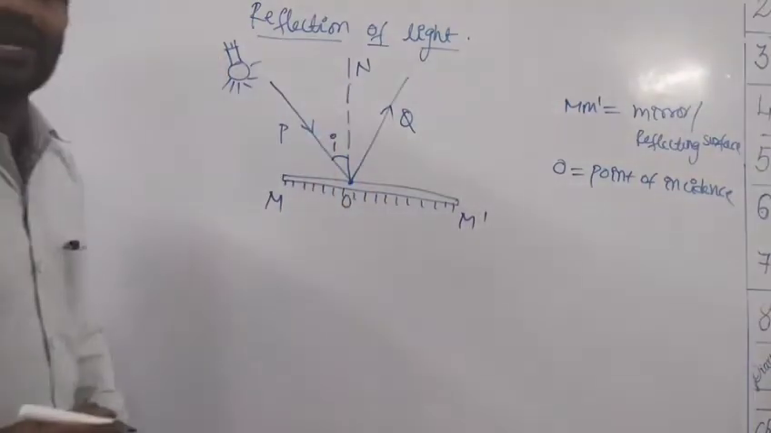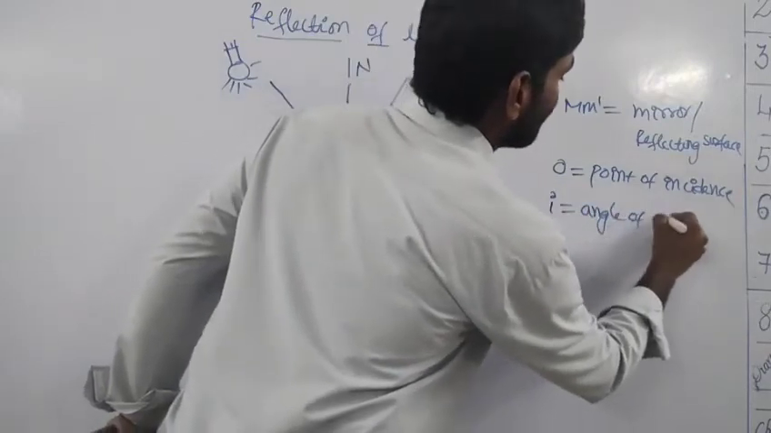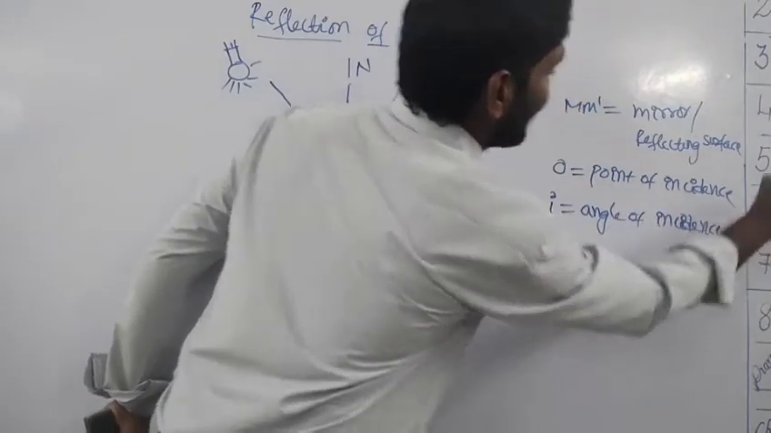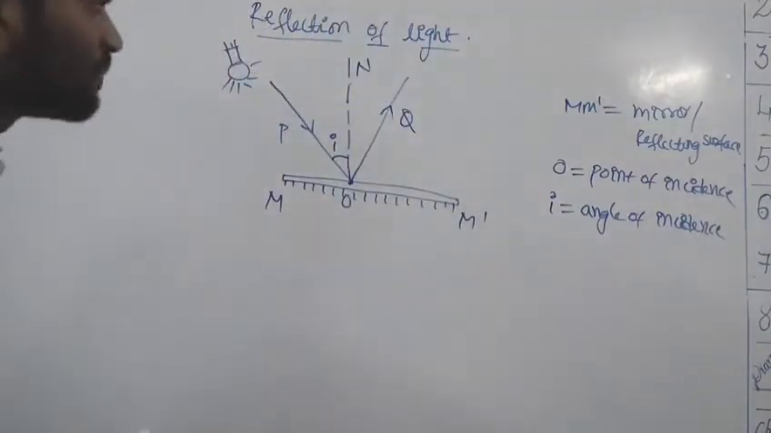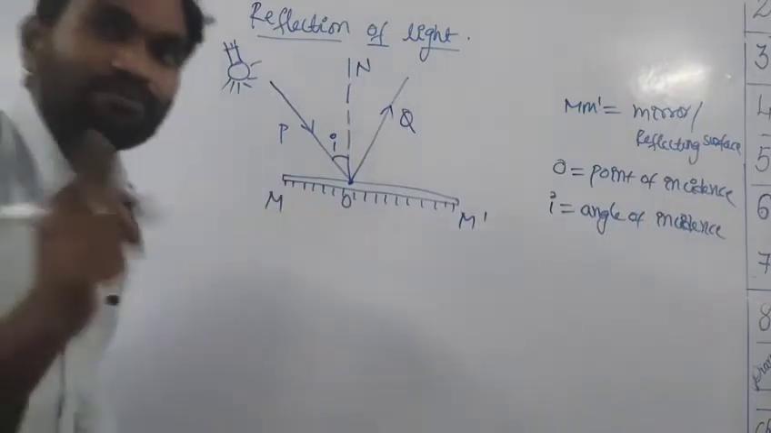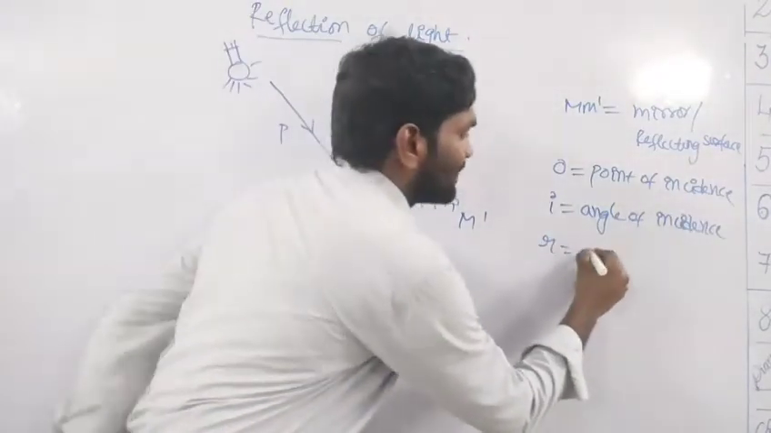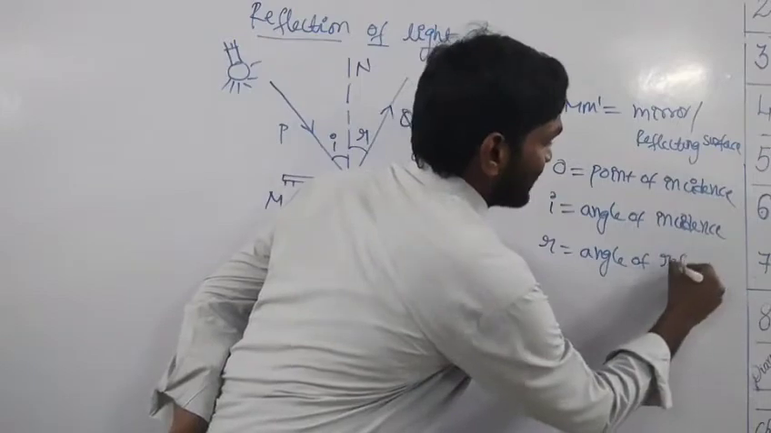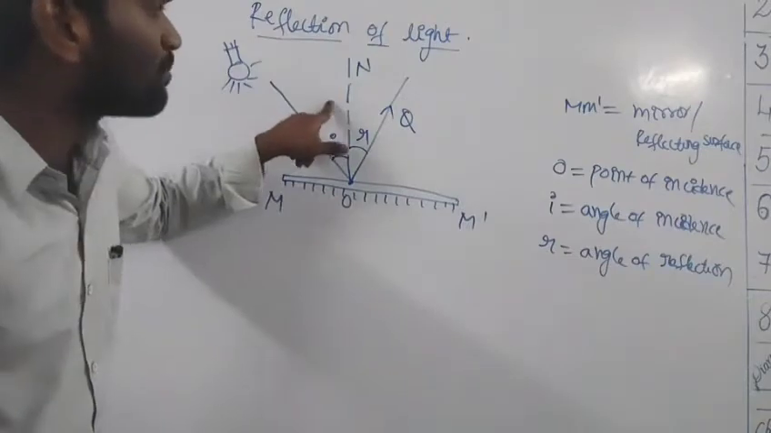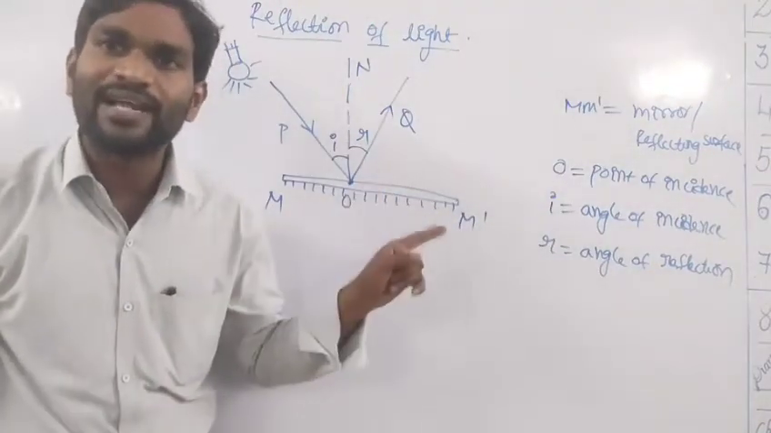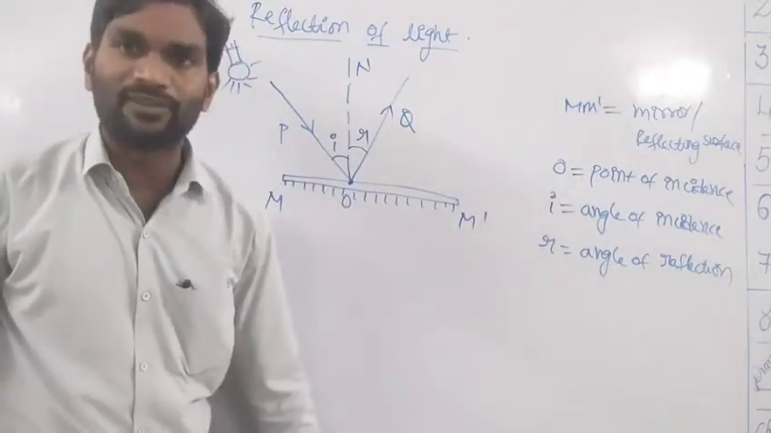Now look here, this incident ray makes some angle with the normal. That angle is known as the angle of incidence, so we take I as the angle of incidence. And the reflected ray, while it is leaving the surface of the reflecting object, makes another angle, angle R, which is called the angle of reflection. The angle made by the incident ray and normal is the angle of incidence, and the angle made by the reflected ray and normal is the angle of reflection.